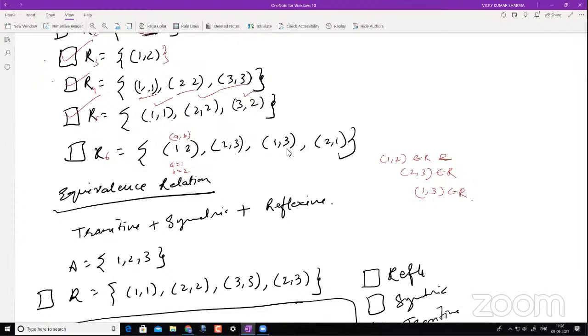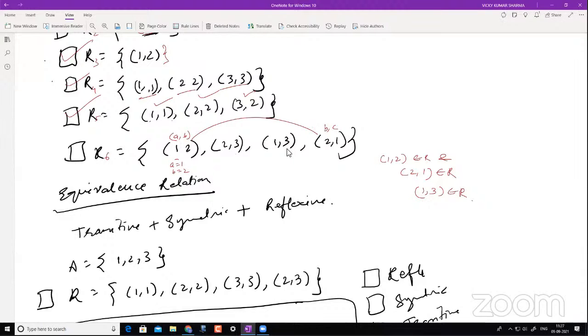Now you see there is another element which can be your C, right? So this is B and this can be your C. So now this is going to be 2, 1 with the same. Now this is my another pair. The first pair I took and I checked, it was satisfying the condition, it was being transitive. Now I'm taking these two pairs and I'm checking. Why am I doing that? Because I see that this is my B. If I have other elements starting with 2, I will be checking for those elements as well. Okay.